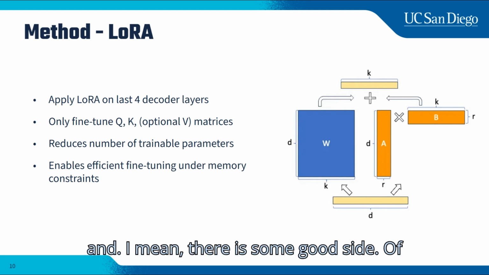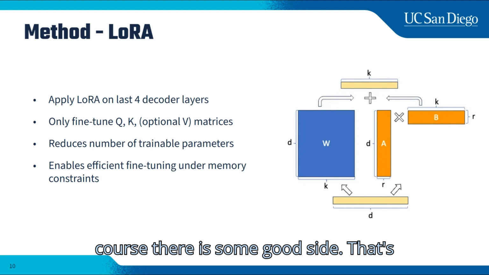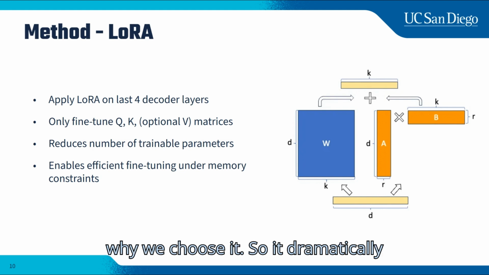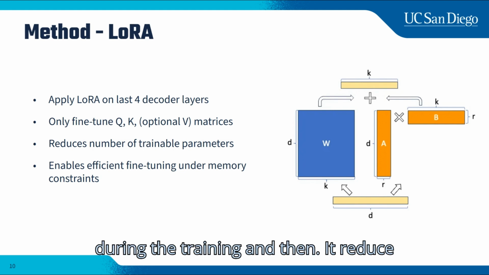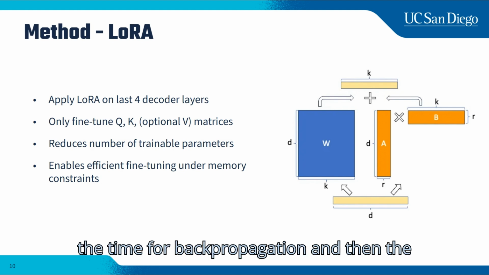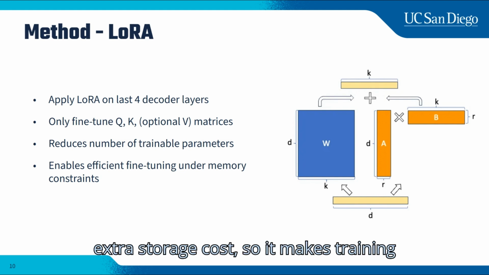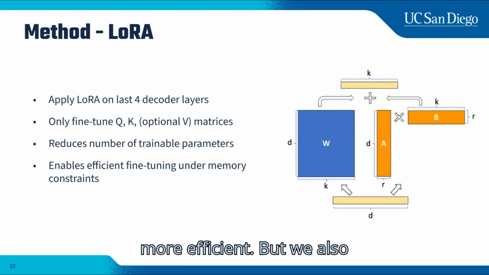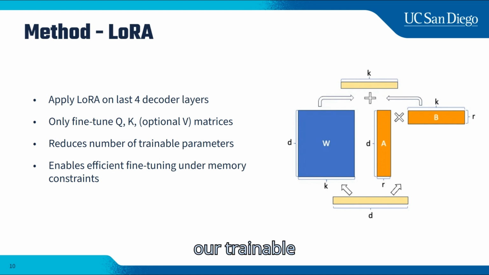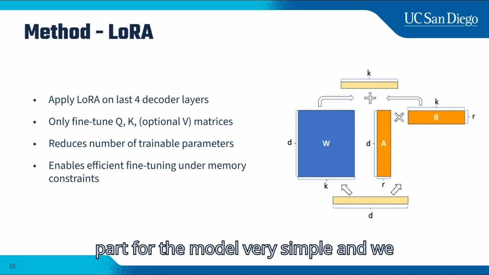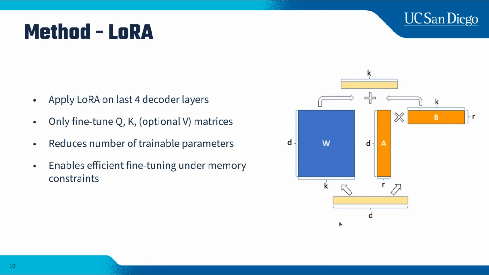And I mean, there are some good sides. Of course, there are some good sides. That's why we choose it. It dramatically reduces the number of trainable parameters during training, and then it reduces the time for backpropagation and the actual storage cost. So it makes training more efficient. But we also observe a trade-off between speed and performance, because it makes the trainable part of the model become simple, and we will discuss it later.